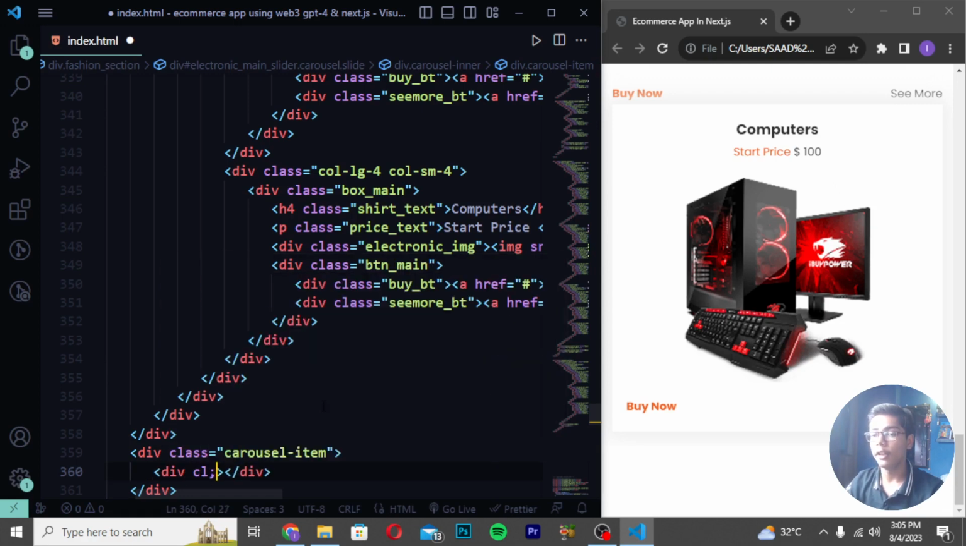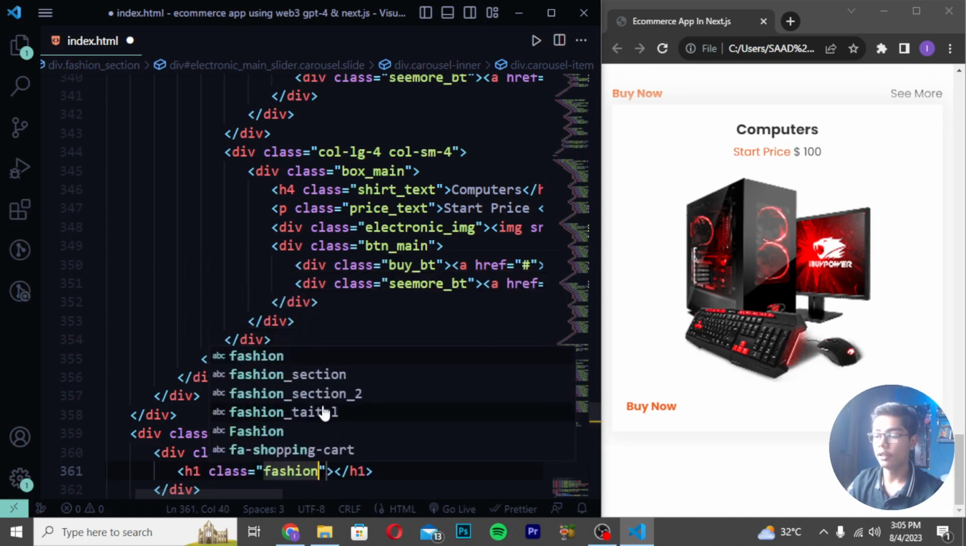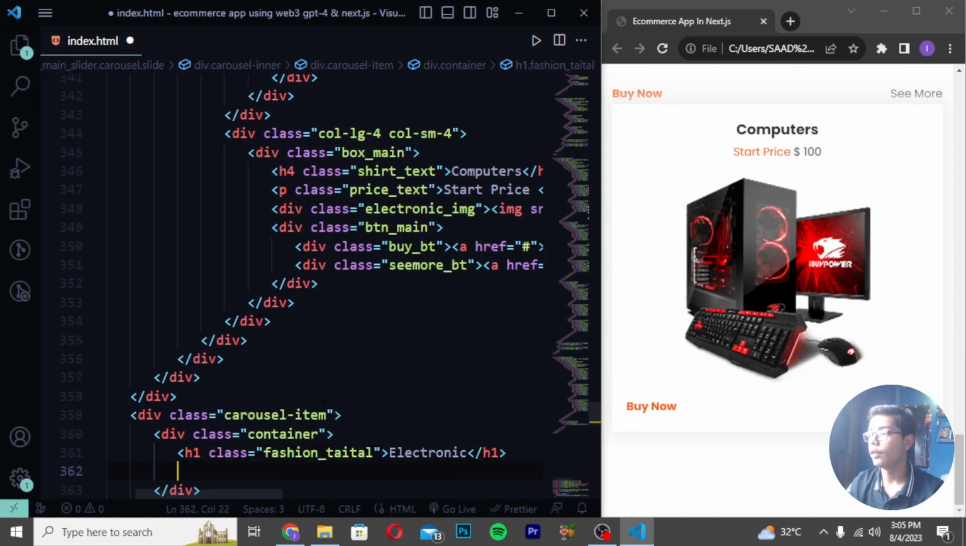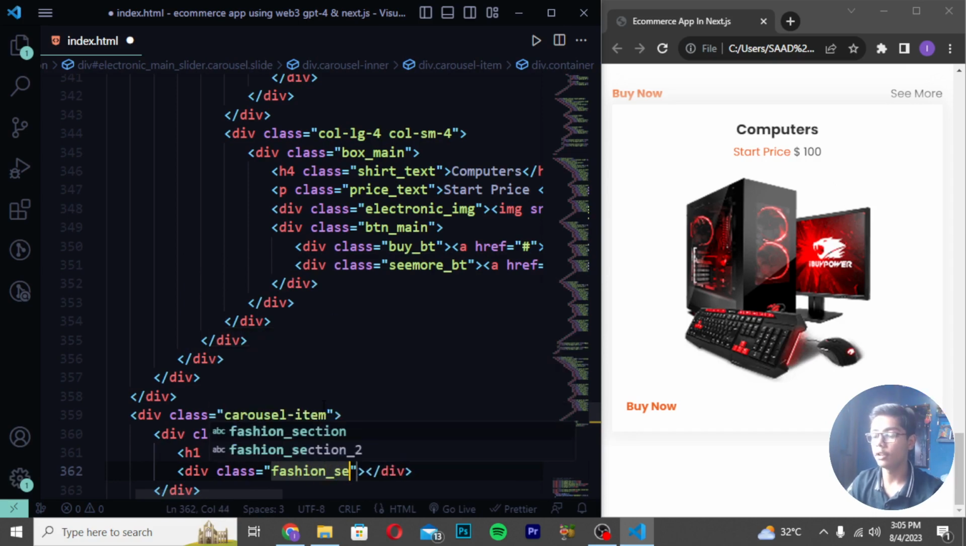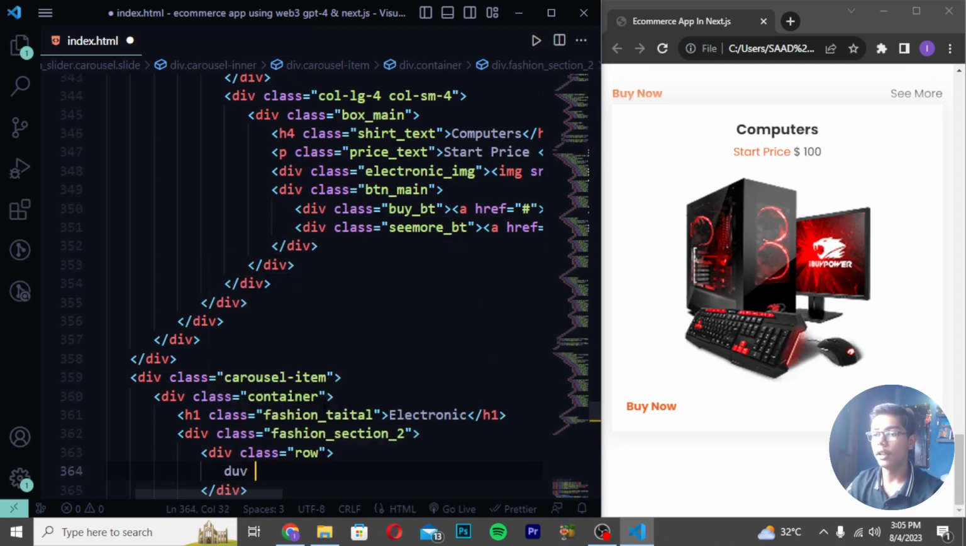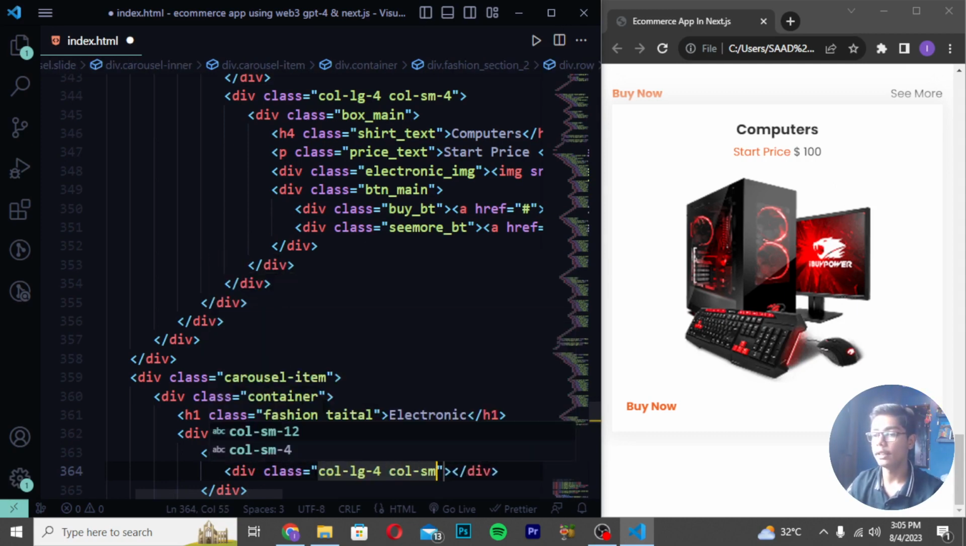Then I will be now creating a div class as container again, right here h1, and I will be writing it as fashion, and right here delta. And then you have to write here electronic like this. Then you have to move down and create div class, and I will be writing it as fashion underscore section 2 like this. Then you have to now write here div class row, and after writing this you have to move down, create here div class, and I will be writing col-lg-4 col-sm-4.